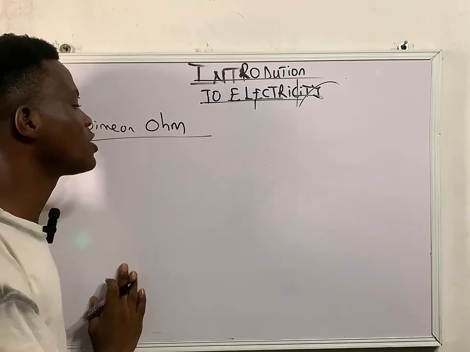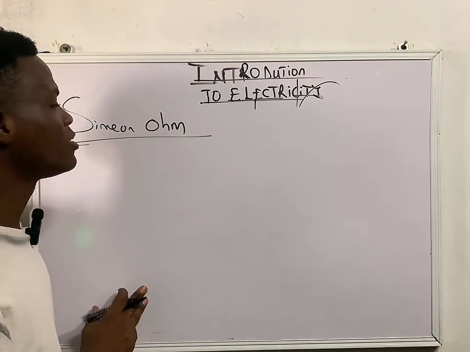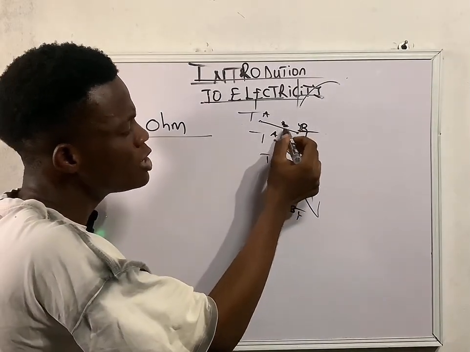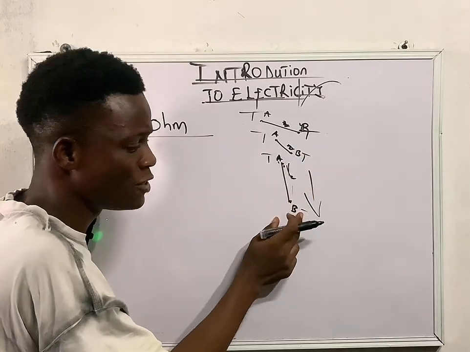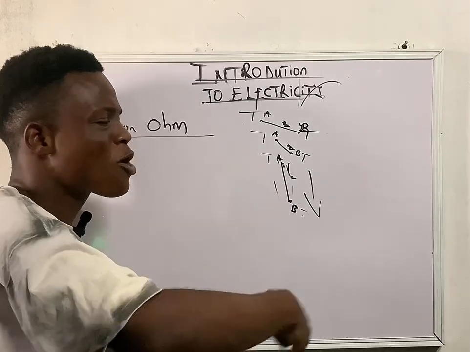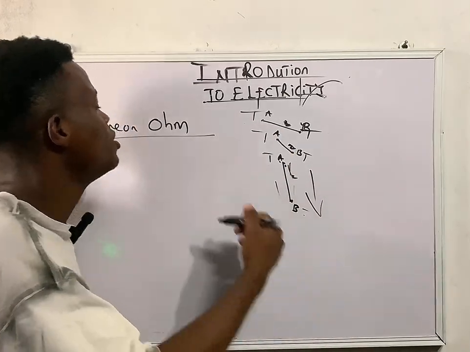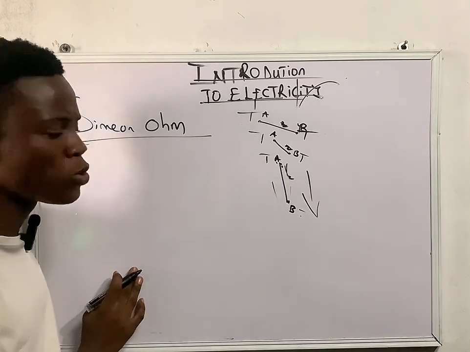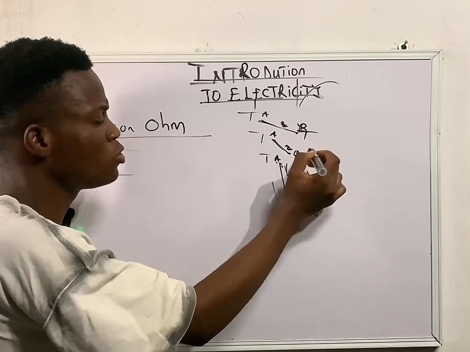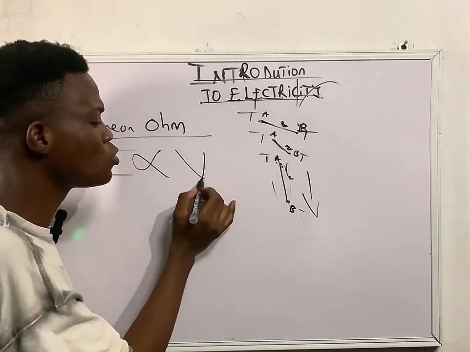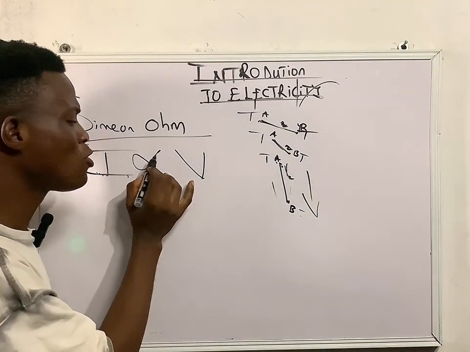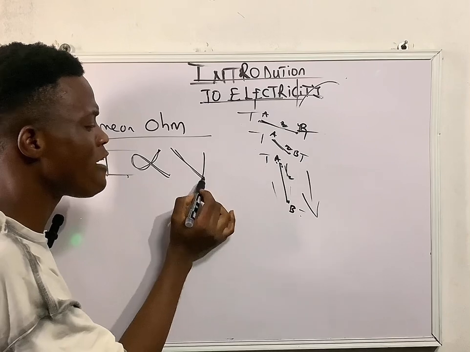The next person that we have is Georg Simon Ohm. Ohm was talking about the fact that if I have something like this, you can see that the more the flow of current, the more the potential difference. If our potential difference is greater, our current will flow much faster. So this man is the one who brought about Ohm's law: the current flowing through this conductor is directly proportional to our potential difference.